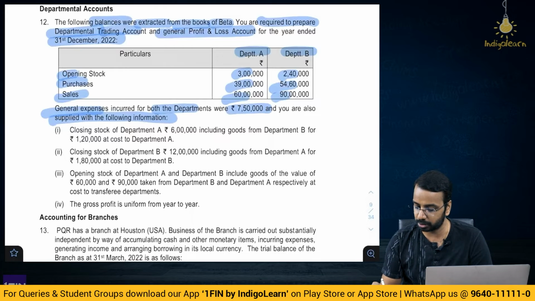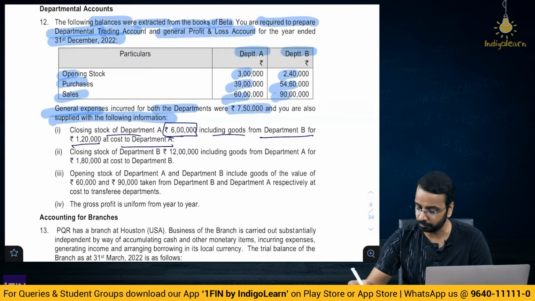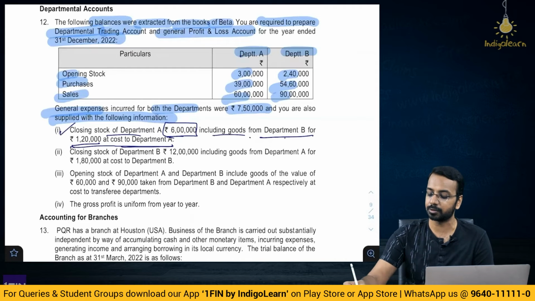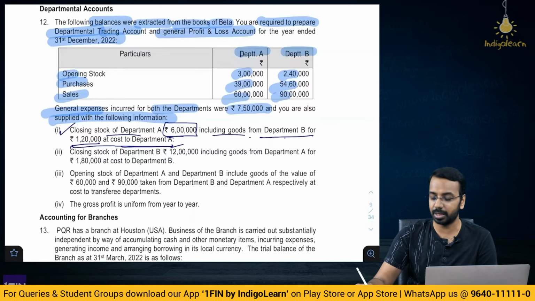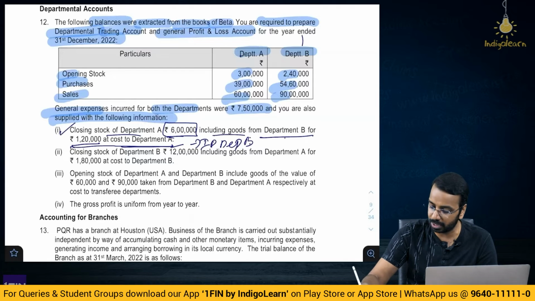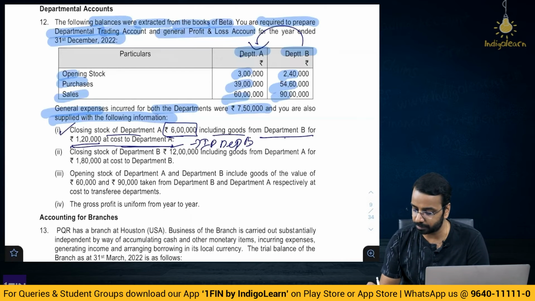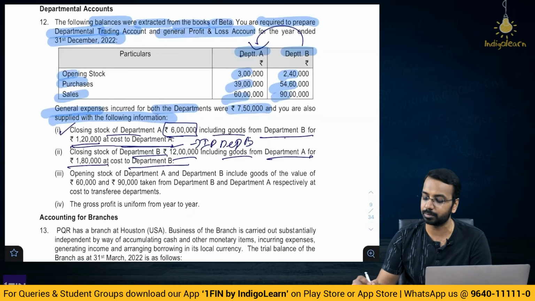Number 1, closing stock of department A 6 lakhs, including goods from department B for 120 at cost to department A. So, this is at what? Cost to department A, that is invoice price of department B. So, basically B gives goods to A. Closing stock of department B 12 lakhs, including goods from department A for 1,80,000 at cost to department B. So, A also gives goods to B.